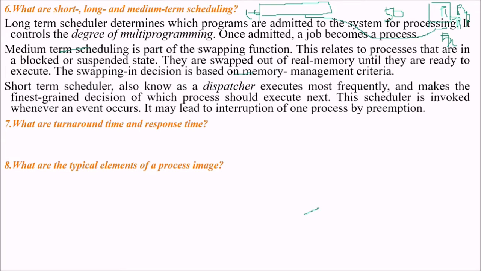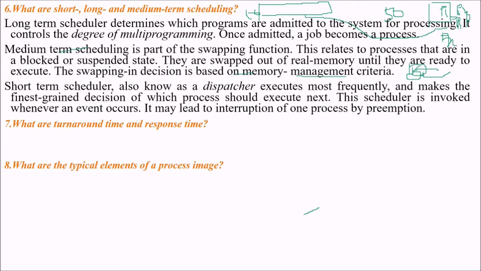What does the medium-term scheduler do? It is a part of the swapping function. This relates to the processes that are in the blocked or suspended state, so they are swapped out of real memory until they are ready to execute. The swapping decision is based on memory management criteria. What the medium-term scheduler does is decide which process needs to be swapped out and which needs to be swapped in.